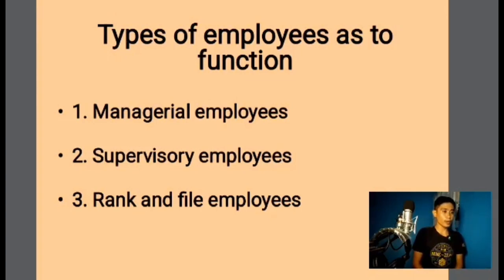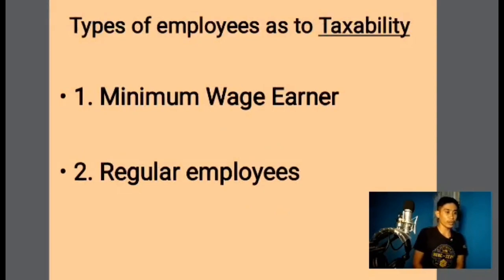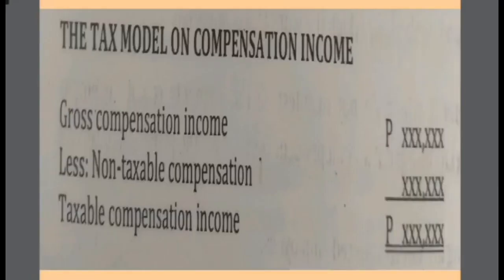Types of employees as to taxability. First is the minimum wage earner. The second is regular employees. The tax model for compensation income: gross compensation income less non-taxable compensation. The difference is the taxable compensation income.